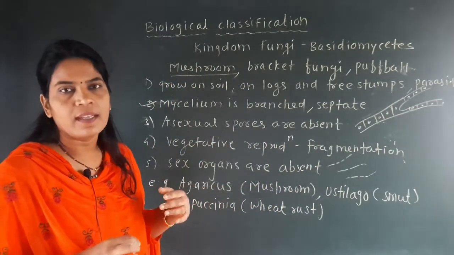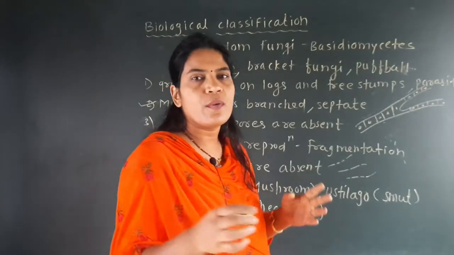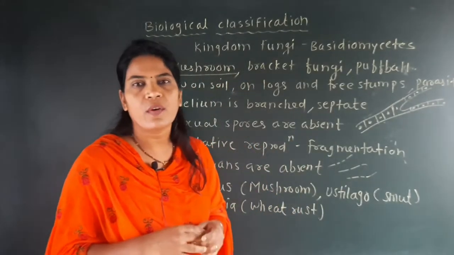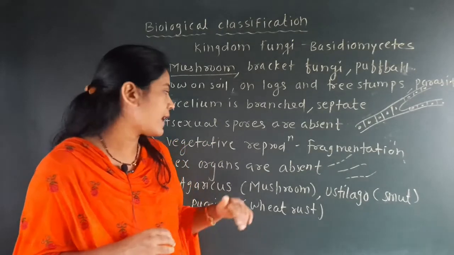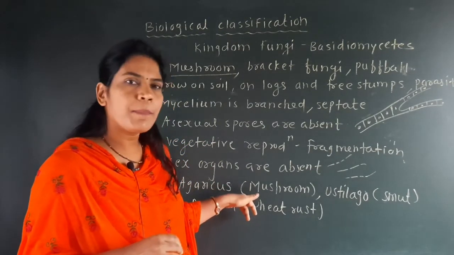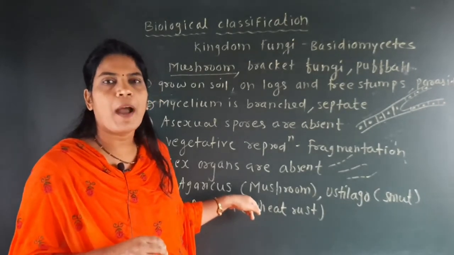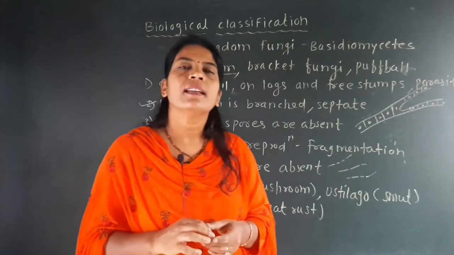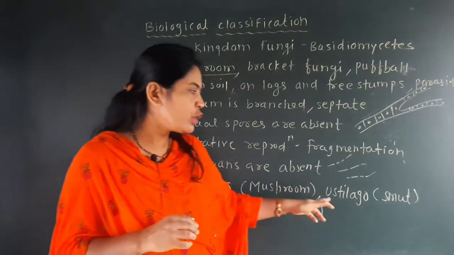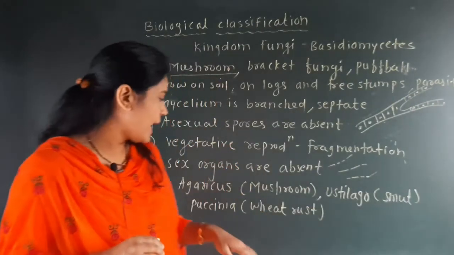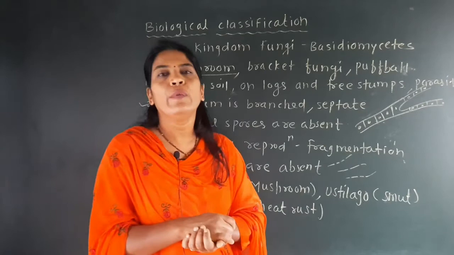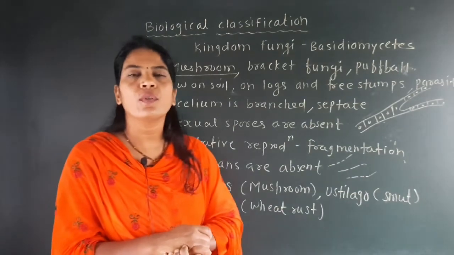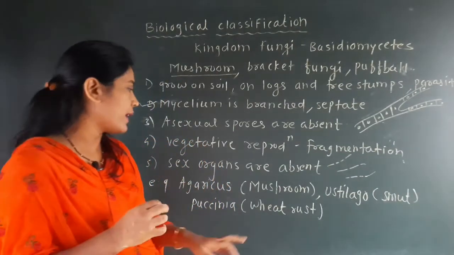Sex organs are not there. Sex organ means what? The organs which produce the gametes are called sex organs. The gamete-producing organs or spore-producing organs are absent here. And the examples given are Agaricus. Agaricus bisporus is the scientific name, but Agaricus is commonly called a mushroom. Ustilago is commonly called smut, and Puccinia is commonly called wheat rust, because Puccinia is a parasite which grows on wheat and causes a disease called wheat rust.